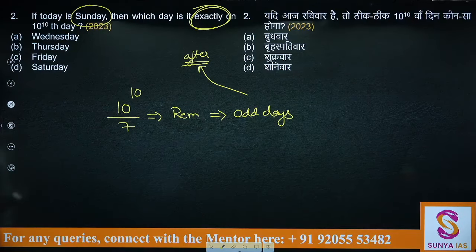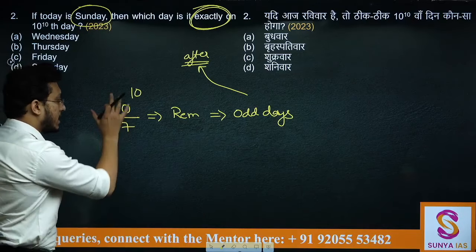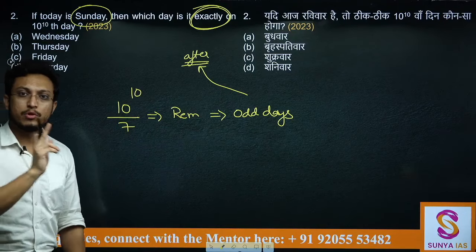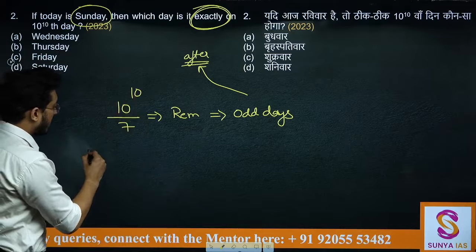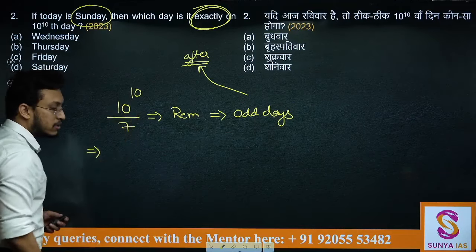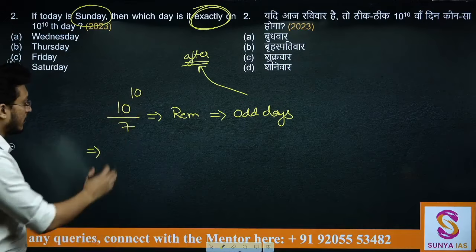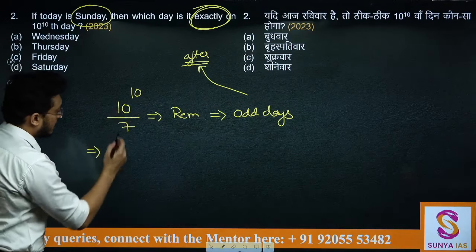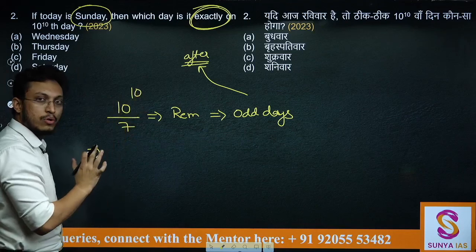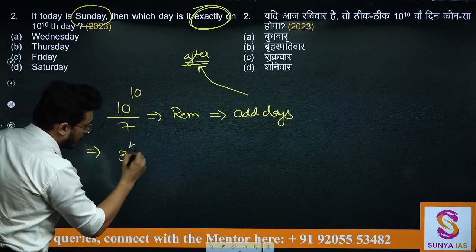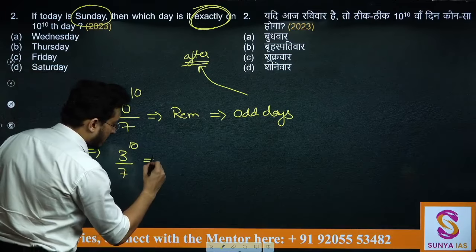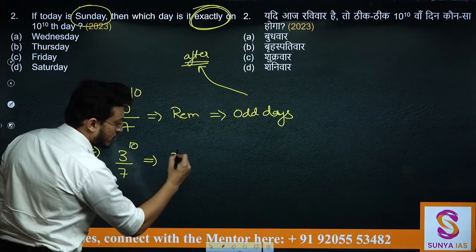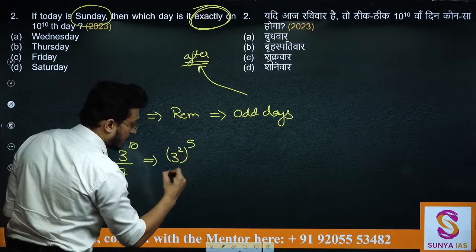Now how will we find the number of odd days? Here is where your number system knowledge comes into play about finding out the remainder. So when we are dividing this, how will we break this? Just see, this can be written as 10 when divided by 7 will give you 3 as the remainder, so I can write it as 3 to the power 10 by 7. If I need to further break, I can write it as 3 square to the power 5 by 7.